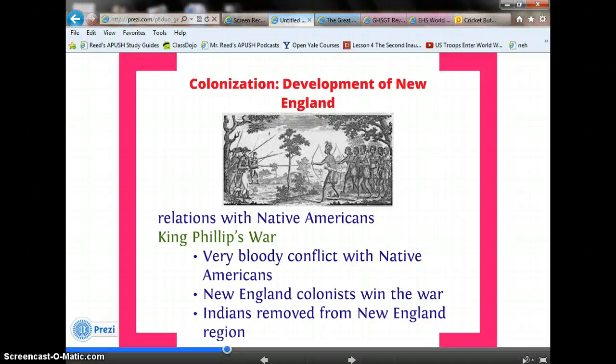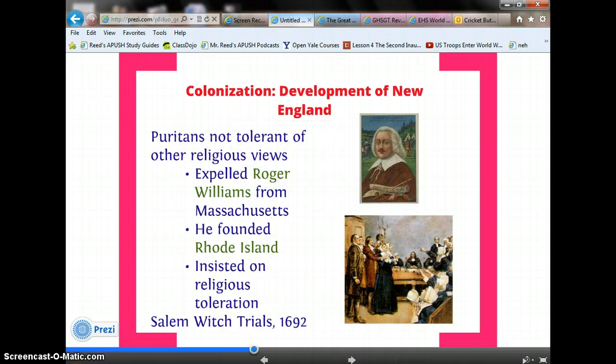King Philip's War proved to be a very bloody conflict with Native Americans. New England colonists are going to win the war, and as a result, Indians will be removed from the New England region. Now, as I mentioned before, the Puritans were very focused on church, and they were not tolerant of other religious views. So they expelled many people. Roger Williams was from Massachusetts, and he founded Rhode Island, where he insisted on religious toleration.